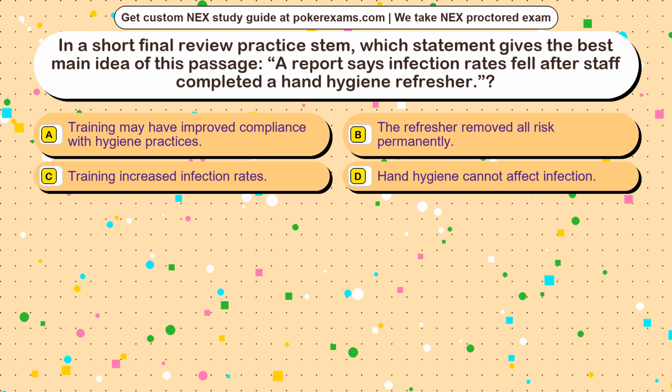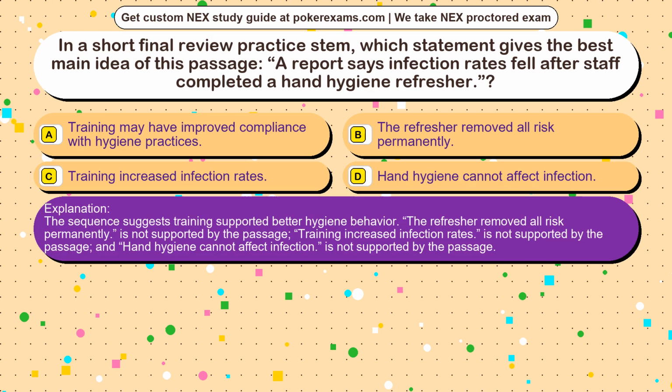The correct answer is option. The sequence suggests training supported better hygiene behavior. The refresher removed all risk permanently is not supported by the passage, training increased infection rates is not supported by the passage, and hand hygiene cannot affect infection is not supported by the passage.